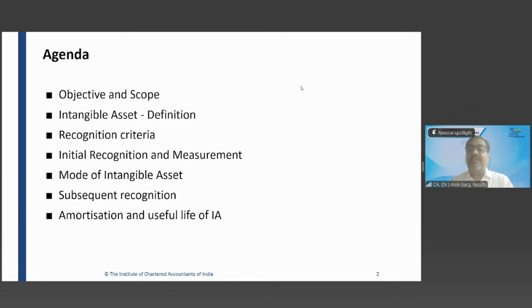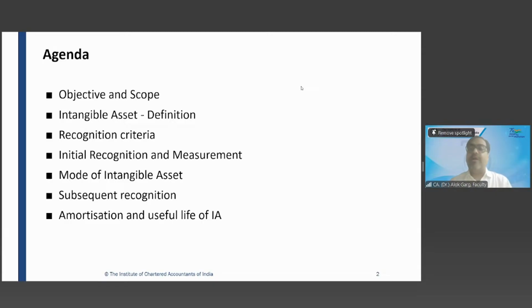And if there is an intangible asset under development, work in progress, it will come on the face of the balance sheet. And the amortization on intangible asset will come in the P&L. And there are some disclosures in the notes to accounts. What are the disclosures which are important for the user of the financial statement? So recognition, measurement, presentation, disclosure, we will talk about in this standard, right?